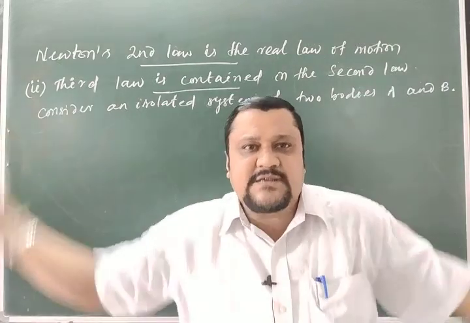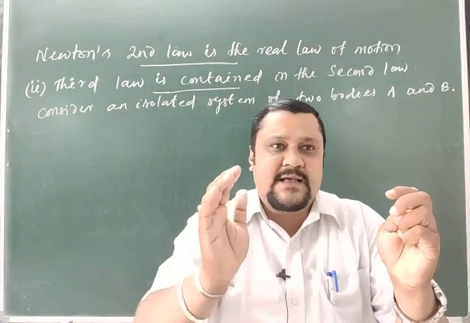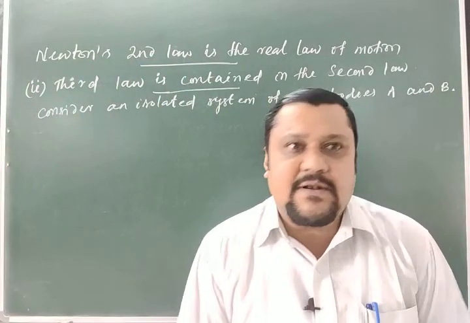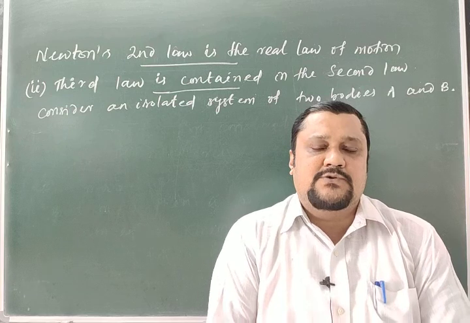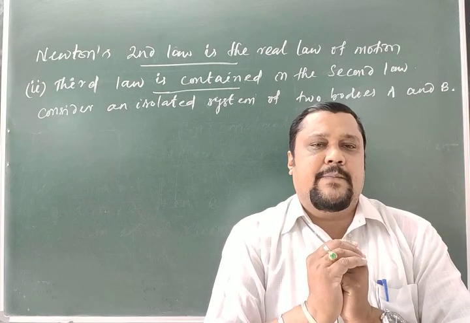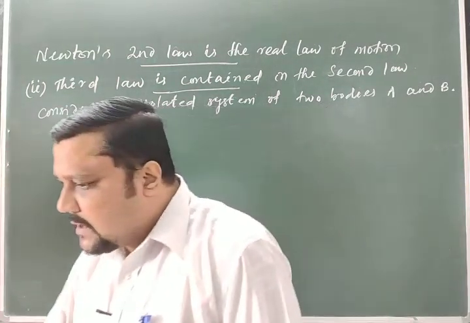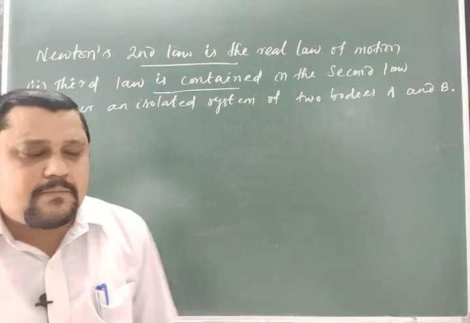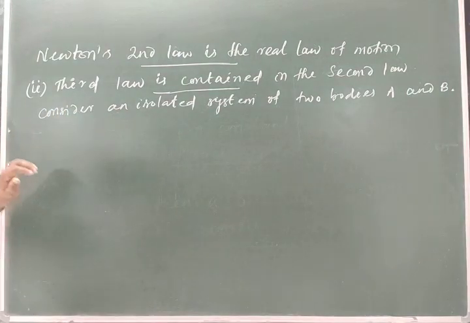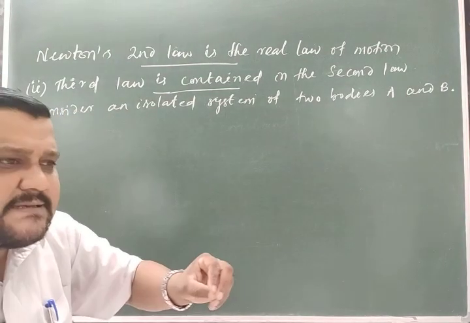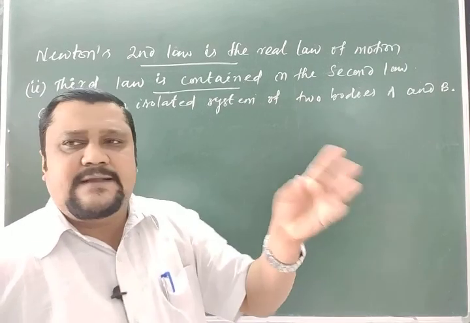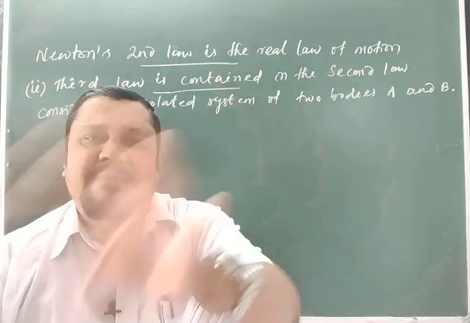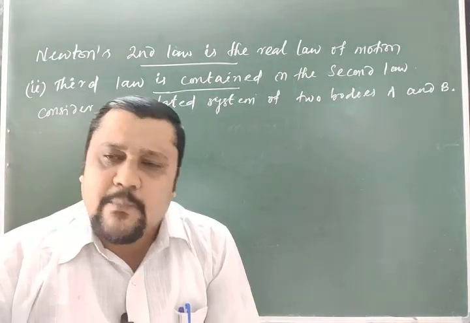The universe is also a system. So a system is what is in your mind: up to what particles I will consider as a system. So these two things you should remember. Isolated means there is no external force acting on the system. That is called isolated. So a body is isolated means the body is on its own, there is no interaction with others, or there is no interaction of others with that body. Interaction means that is your force.